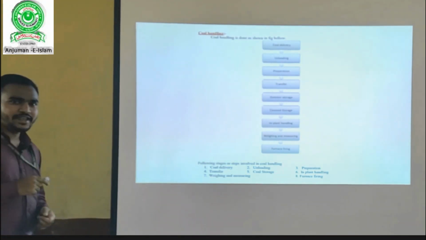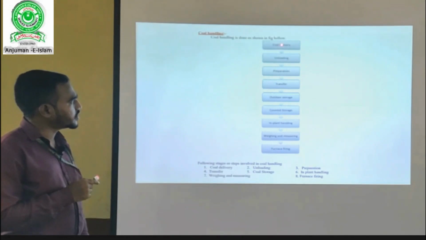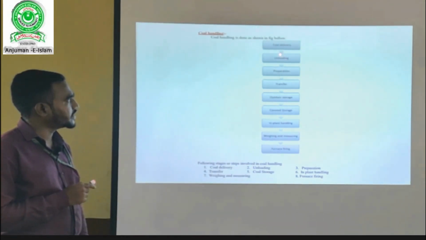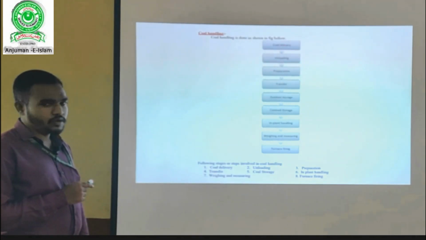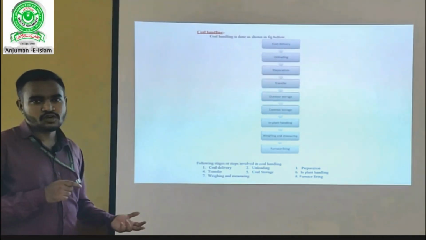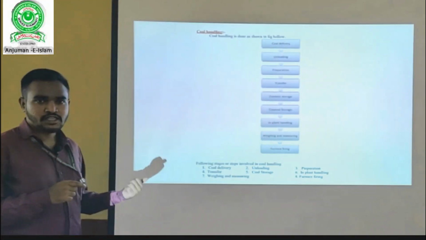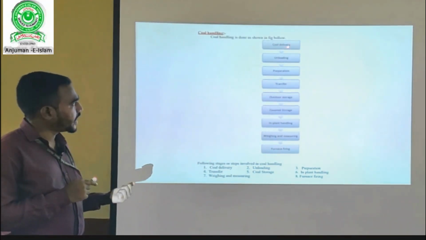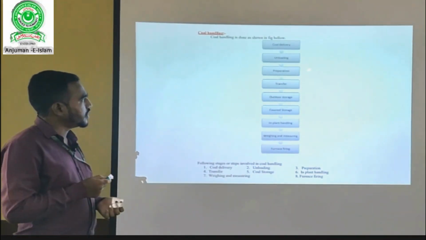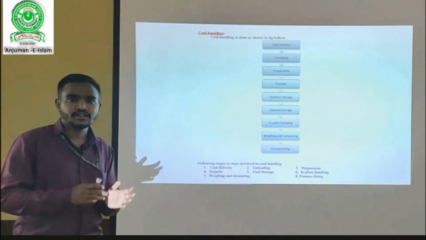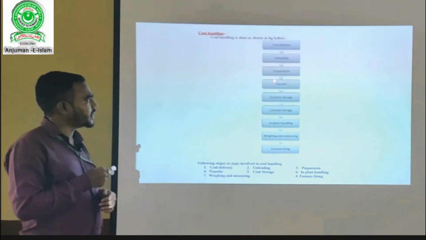Now let me take an example and explain the coal handling system. Dear students, this flow chart should be drawn while explaining the coal handling system. First is coal delivery. Coal delivery will be done by transport such as roadways by trucks, or seaways through ships. After unloading the coal comes preparation: they crush it, separate the dust and all the other unwanted particles, and prepare it.